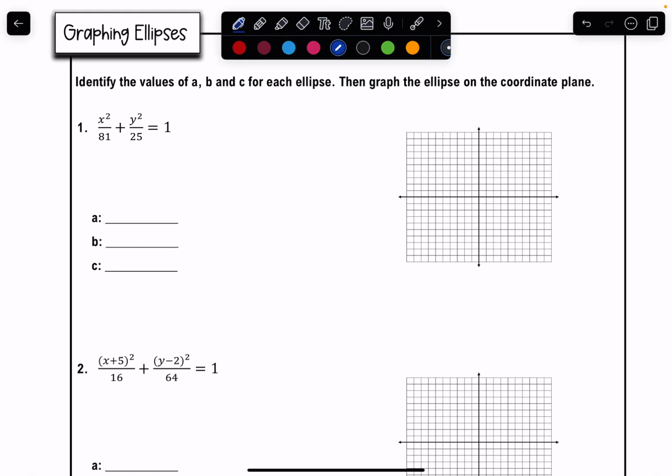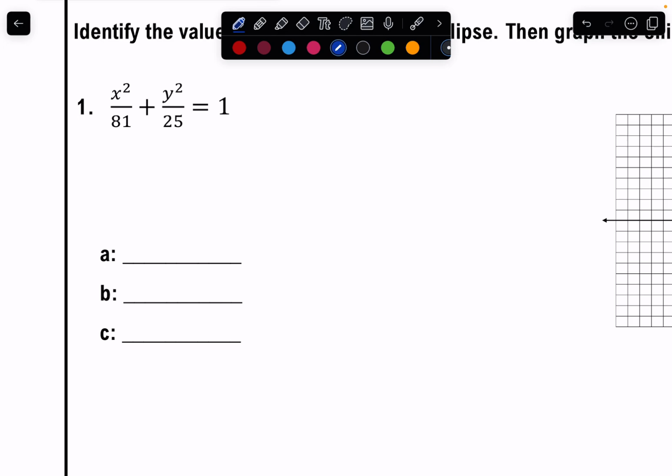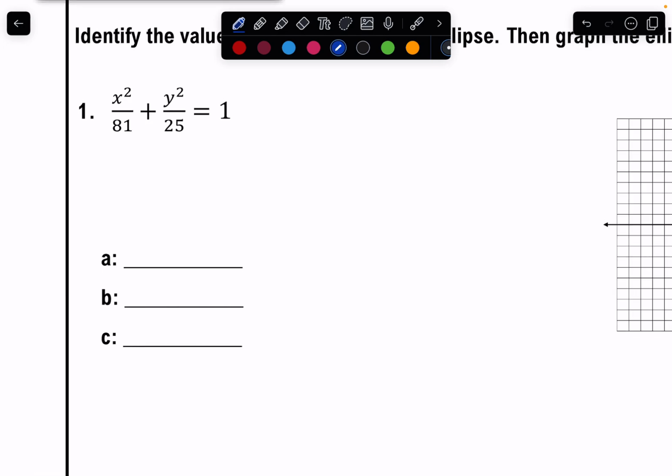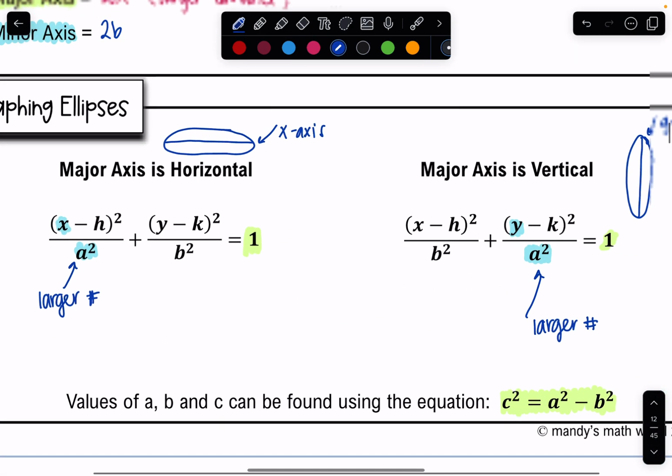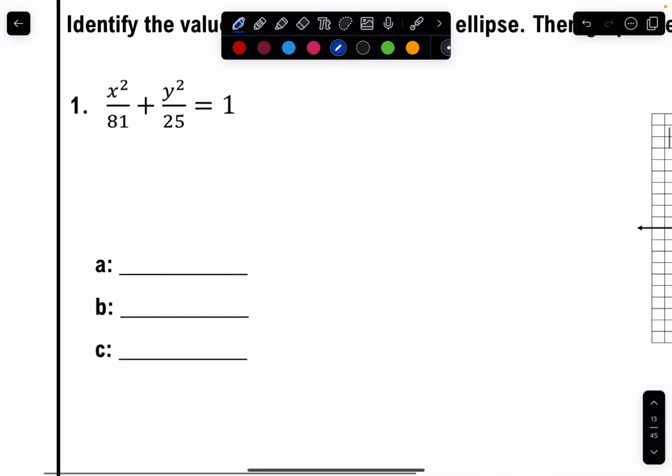Okay, so let's go ahead and graph a couple, and then we'll do some of those word problems, and then we'll call it good. So the first thing that you need to do is identify what is your A, your B, and you have to find your C, because I'm not given any sort of information about that. I will only be able to ever find my A and my B, because look at this equation, right? I have nothing to do with C in either of those equations. I got to find that on my own.